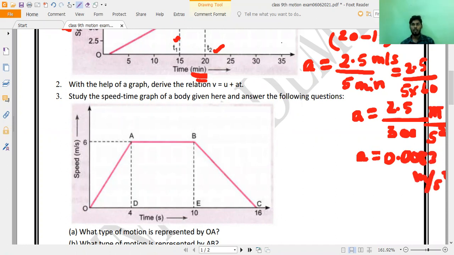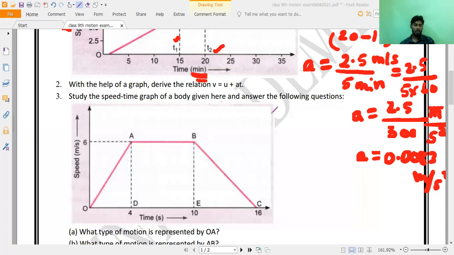That is what will come. Do it now. One by 120, yes, that is also correct.